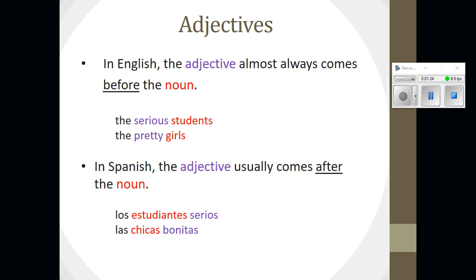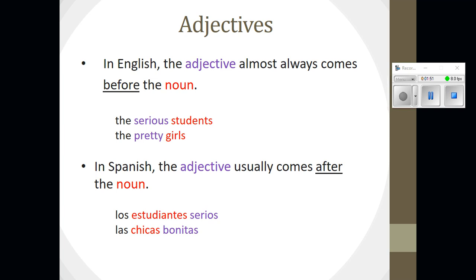Okay, in English, the adjective almost always comes before the noun. Okay, so some examples of that in English are the serious students. Serious is the adjective, and students is the noun, and in English, the adjective would come before the noun. The pretty girls, again, the adjective is pretty, girls is the noun, and in English, the adjective would come before the noun. Pause the video and fill out that part of part A on your note guide.